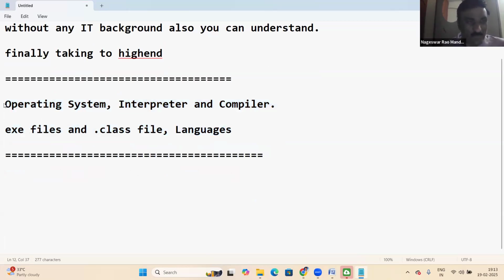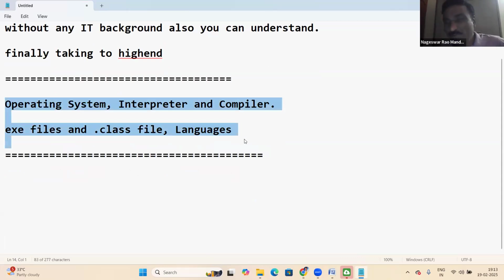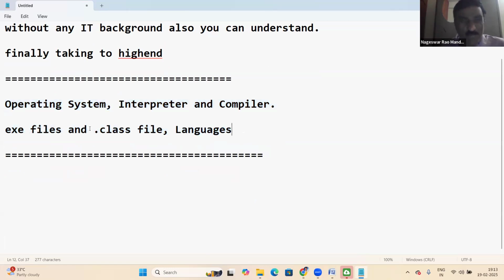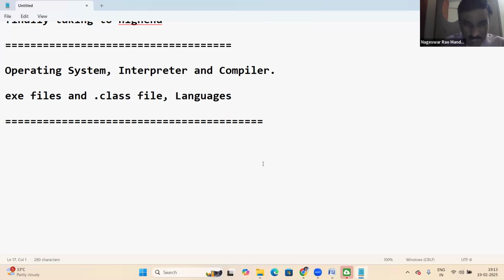I think today and tomorrow are enough for these basics, and the day after tomorrow we start Java. So today and tomorrow, all these software basics. Let us start from the basics.